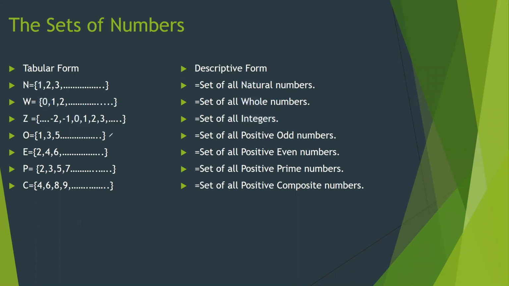Now, what about the odd numbers? Positive odd numbers, if we are discussing, contain 1, 3, 5, and so on. Positive even numbers contain 2, 4, 6, and so on. Okay, this is so easy. We all know about even and odd numbers from class 2 and 3. What are odd numbers? 1, 3, 5, and so on. What are even numbers? 2, 4, 6. Positive even numbers means 2, 4, 6, and so on.